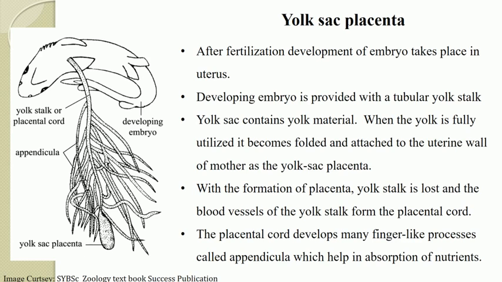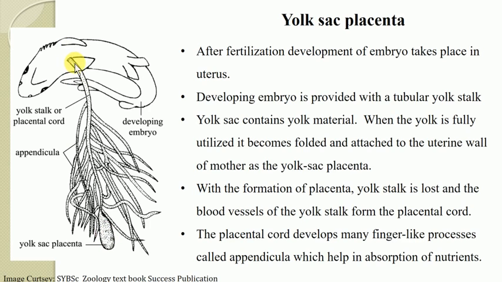The yolk sac contains yolk material which provides nutrition for the developing embryo. But when the yolk is fully utilized, the yolk sac becomes folded and attached to the uterine wall of the mother as the yolk sac placenta.